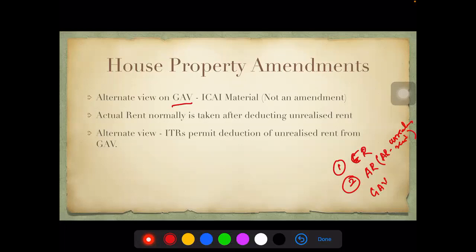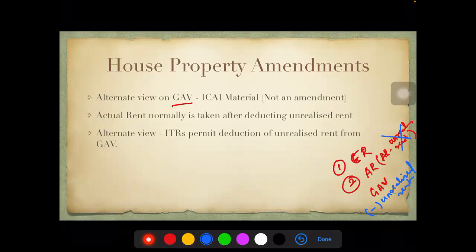Okay, this is what we've been doing. Now, an alternative view is given by ICAI. They say your unrealized rent, don't subtract it here. Rather, from the GAV, subtract it here. So unrealized rent is now to be subtracted from the GAV. This is an alternate view. Even if you do in the earlier way, you're absolutely correct.